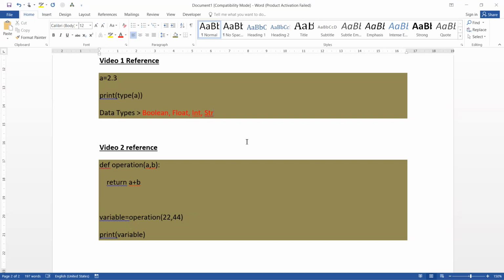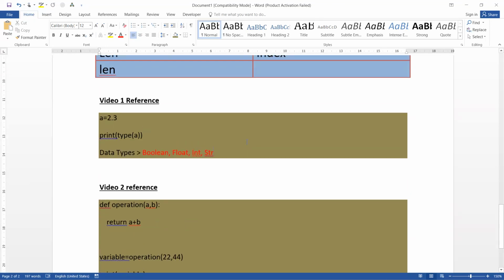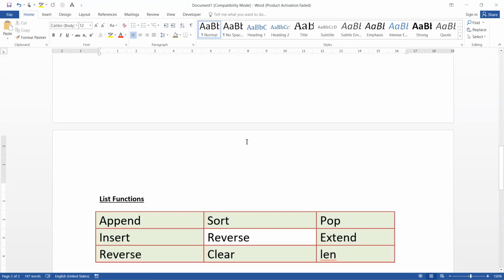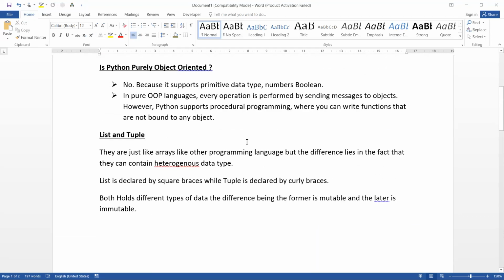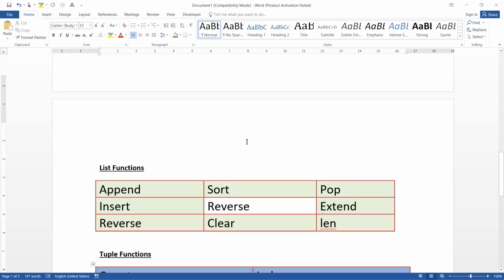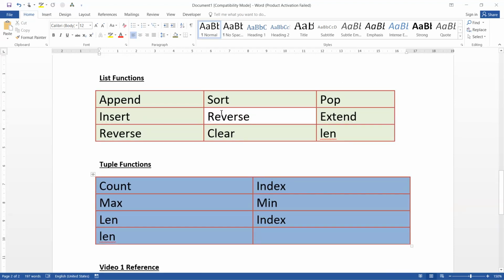So this was part 2 of my Python guide to you guys. Next we will be looking into list and tuple: what these list and tuple are, what their differences are, and some methods. Here I have already listed down some inbuilt methods of list and tuple. We'll be discussing the built-in functions of these two data types.